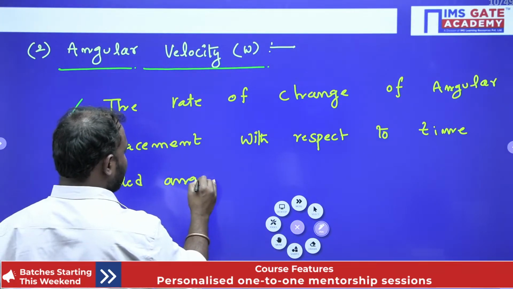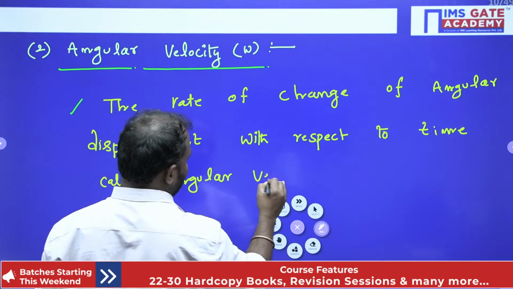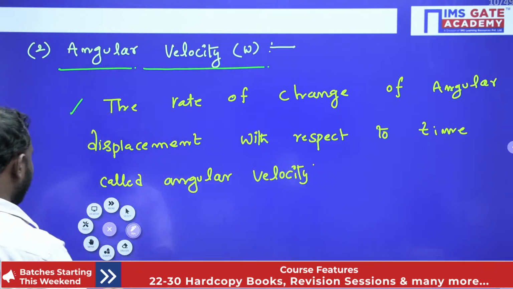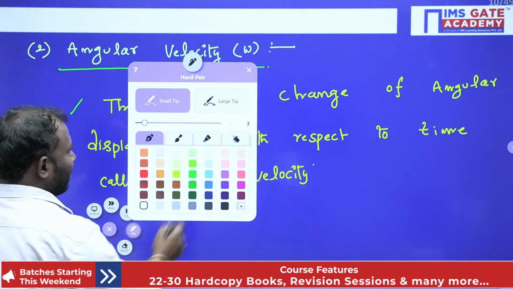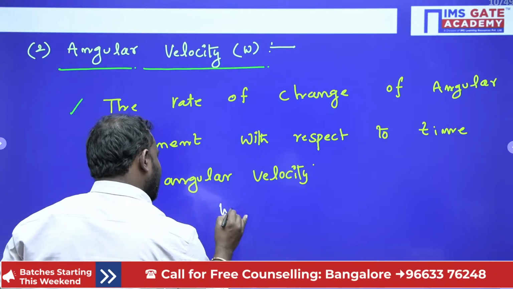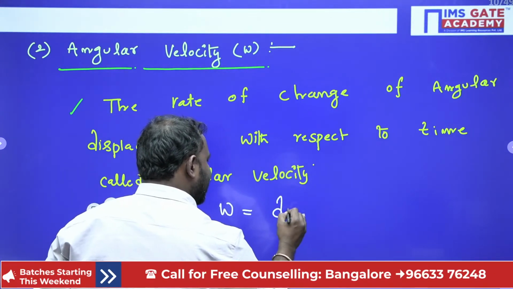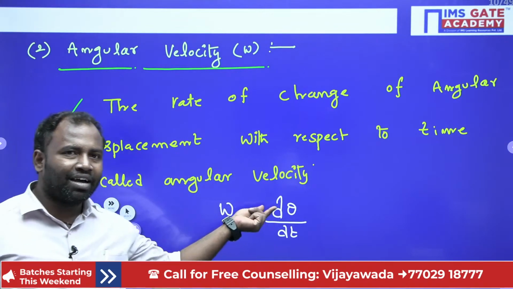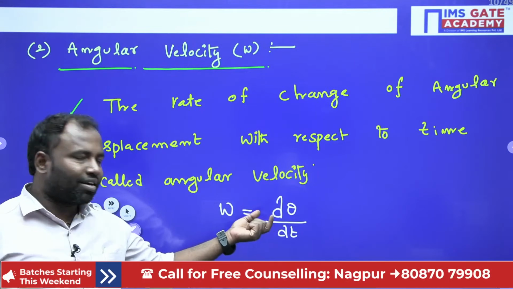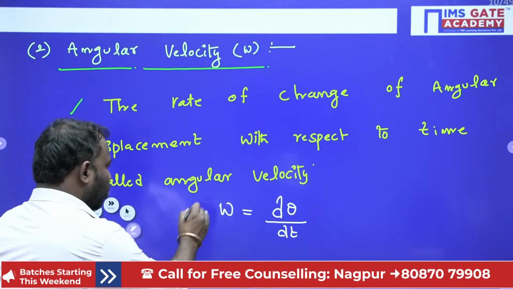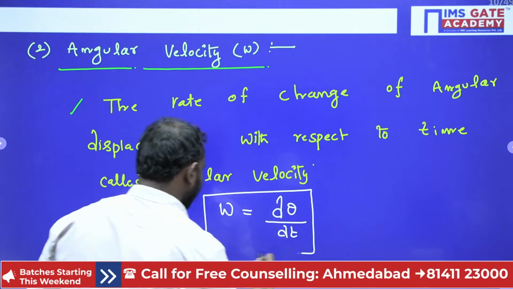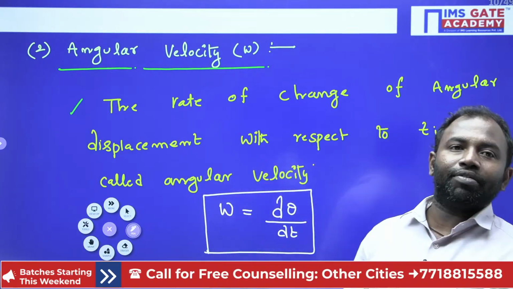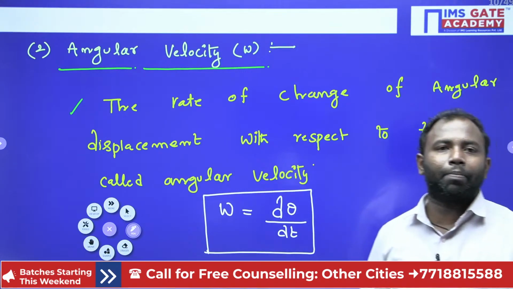Called angular velocity, isn't it? Right. Now, can I write my angular velocity like this, guys? Here omega is equal to d theta by dt. The change in the angular displacement with respect to time is called angular velocity, right? Now, here the angular velocity is also similar for every particle.